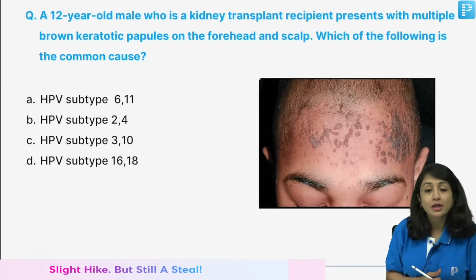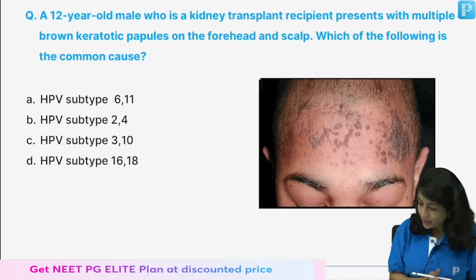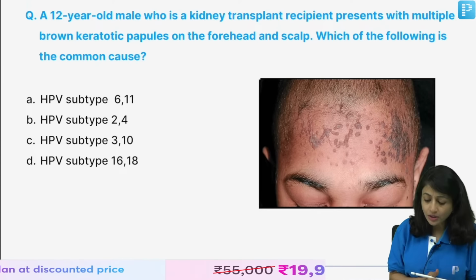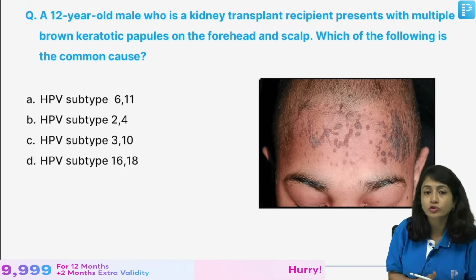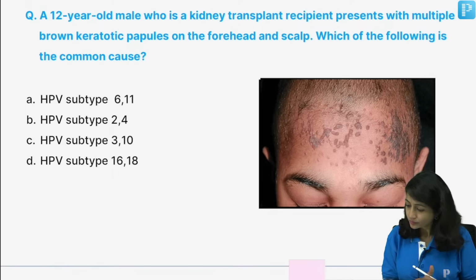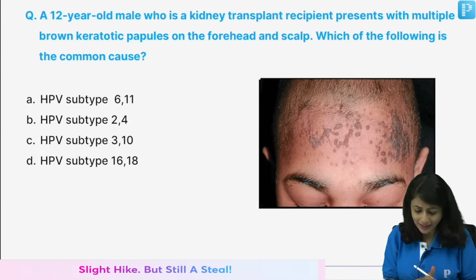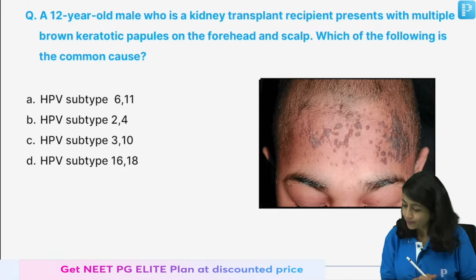Now, this is the next question that we'll be talking about. A 12-year-old male who is a kidney transplant recipient presents with multiple brown keratotic papules on the forehead and scalp. Which is the common cause here? 6 and 11, why am I getting a lot of A's here? What is the diagnosis here? Okay, let's see.